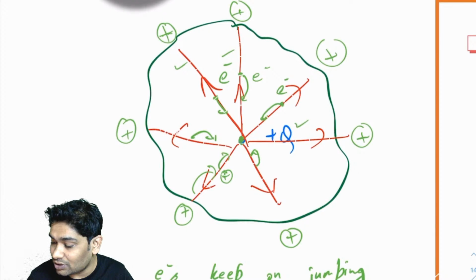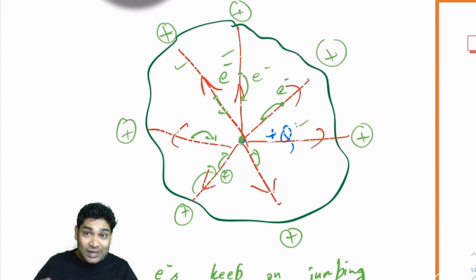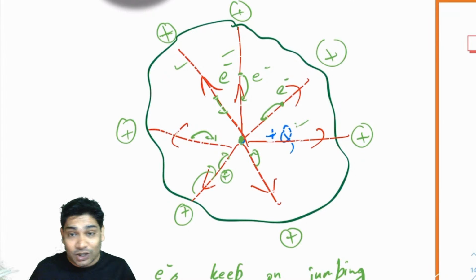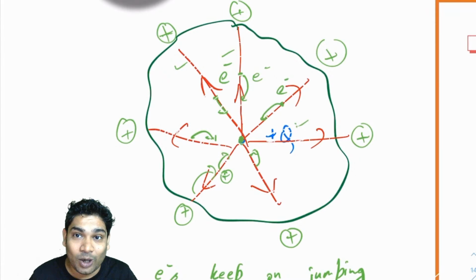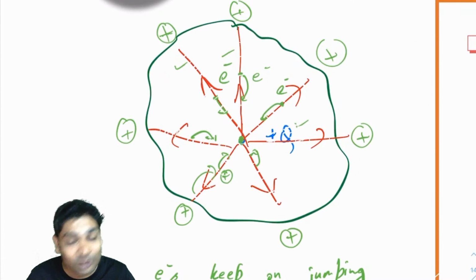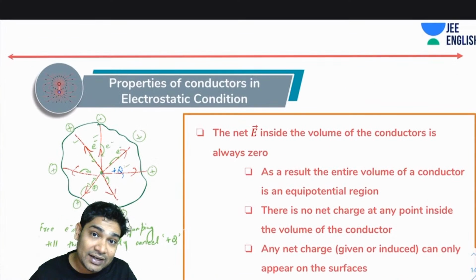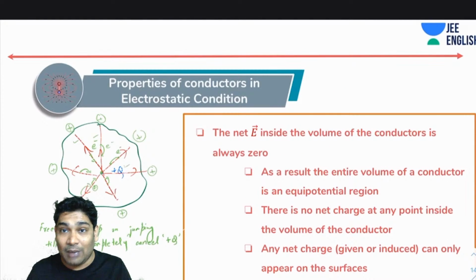This will go on reducing as the charge is getting collected. Eventually it will become zero, and when it becomes zero, you will notice that there is no plus Q left here. This would be gone, and all the plus Q would have come on the surface. Why plus Q? Because to cancel the plus Q inside, a minus Q charge would have stuck on it, that is, enough electrons carrying minus Q charge would have gotten stuck to it, which results in a plus Q charge appearing on the surface. That is why in the electrostatic condition, all the charge plus Q comes out on the surface.